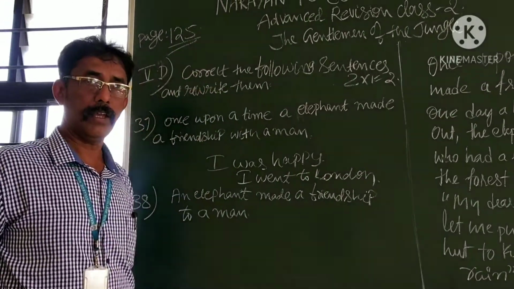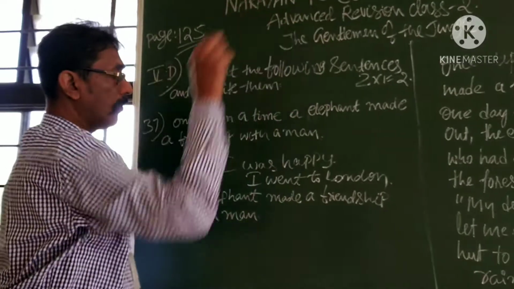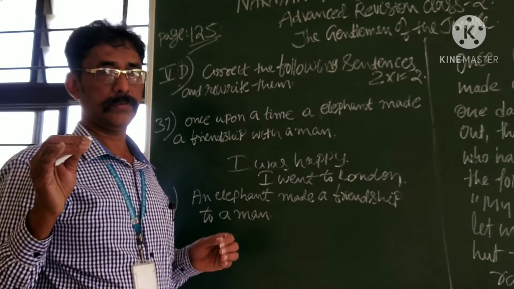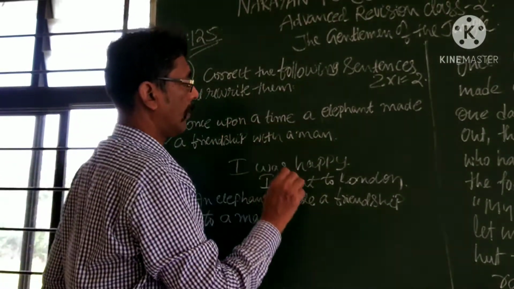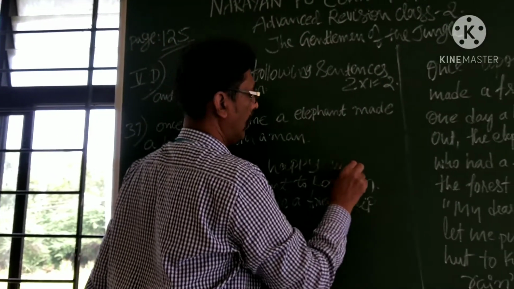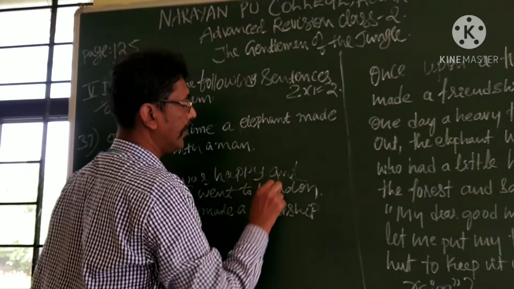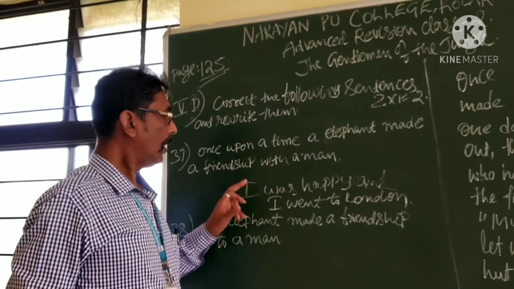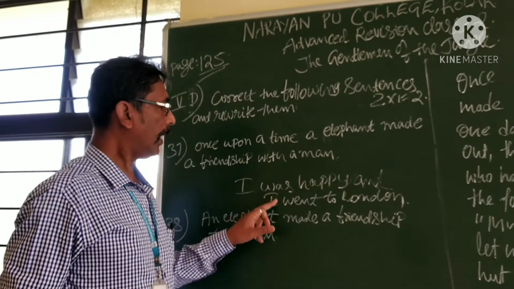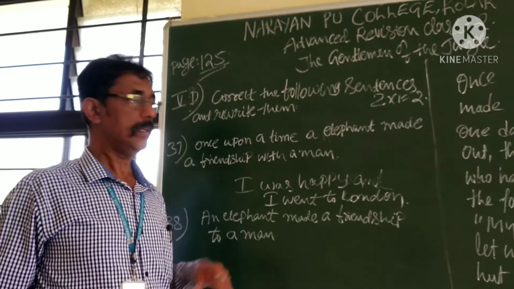Here, you must be careful. If I add "and", it means I was happy and I went to London. Take this example.